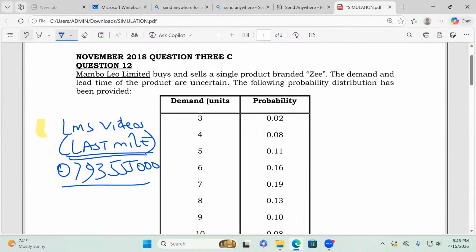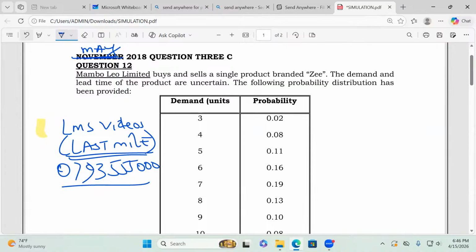May? Mambo Limited should be May. I'm told that Mwalimu, this one is fake. It is supposed to be May 2018. So do you want us to do May or November? Which one do you want us to do? We do the same, all right.